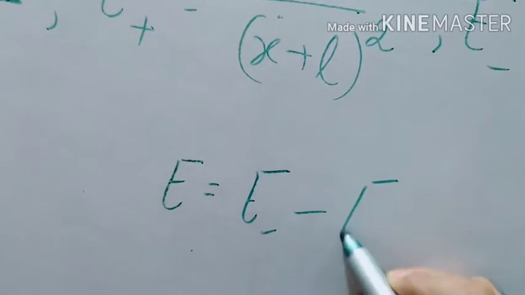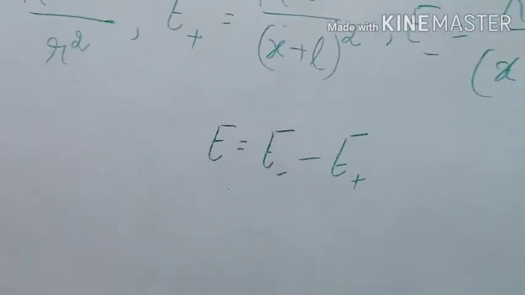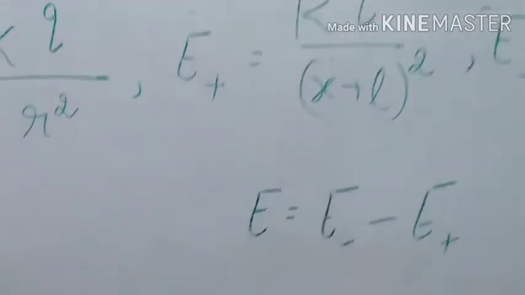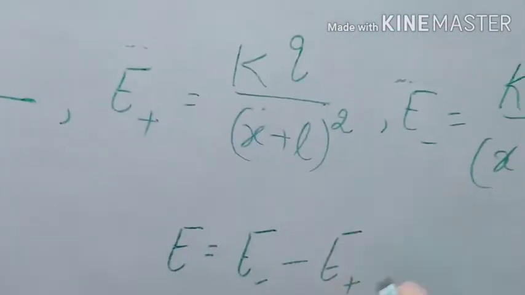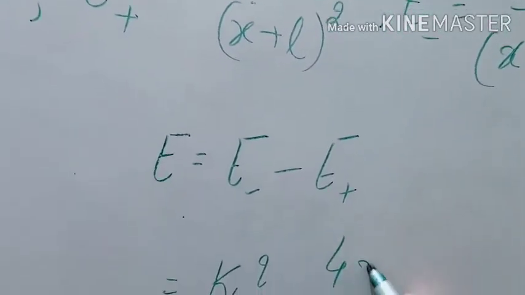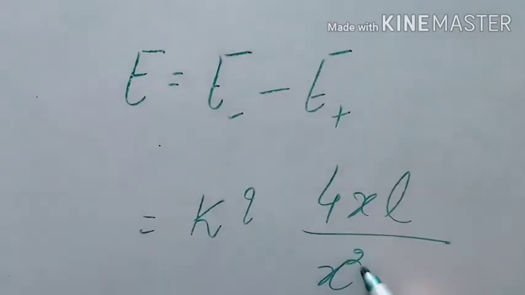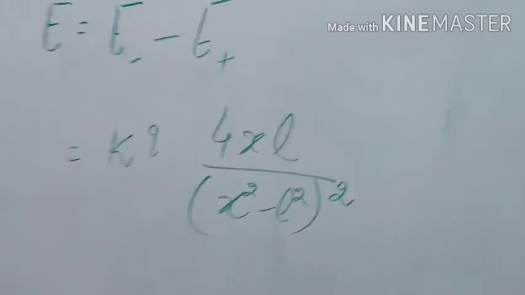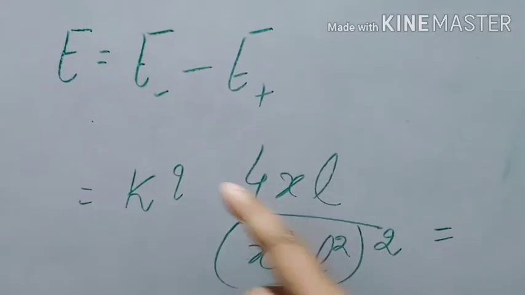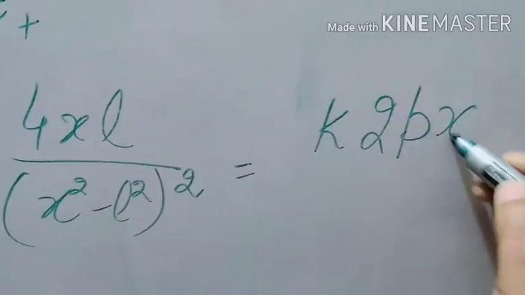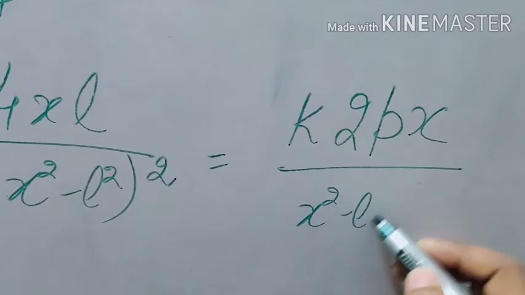So it means the resultant will be equal to E negative minus E positive. You can also write vectors, okay, if you are going into detail. So simply subtract them, you will get the value equal to 4xL upon (x square minus L square) whole square. 2L into Q is dipole moment. It means this is 2p x upon (x square minus L square) whole square.